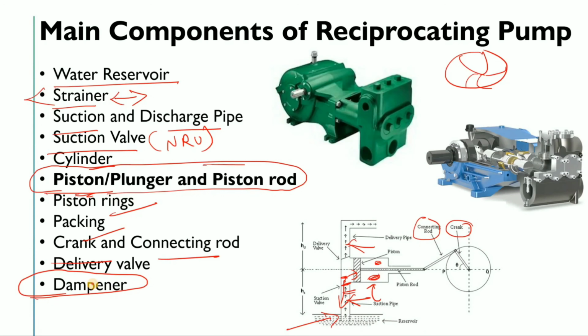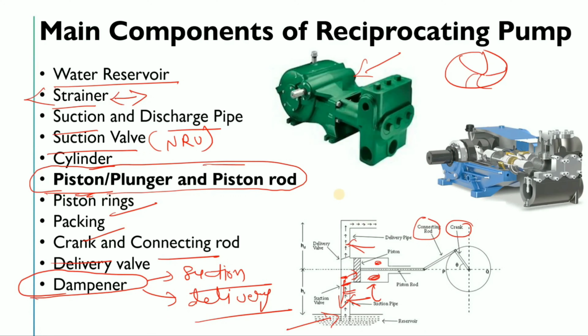Why is a dampener used? It can be used at the suction side, and it could be used at the delivery side. As I was discussing with you, without a dampener there is pulsation in the reciprocating pump, because the flow is not continuous.